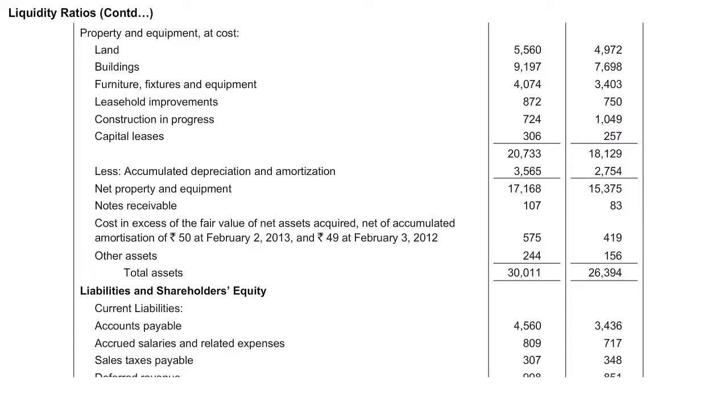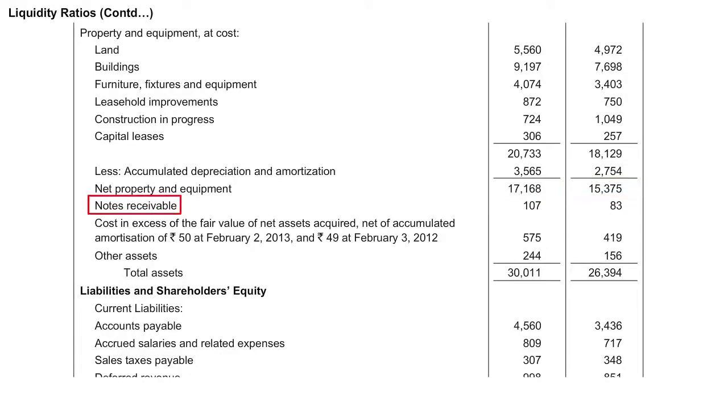The total of property and equipment recorded at cost amounts to 20,733 for the year 2012 and 18,129 for the year 2013. From that, accumulated depreciation and amortization is accordingly reduced, which is 3,565 and 2,754 for 2012 and 2013 respectively. Therefore, the net amount of property and equipment amounts to 17,168 for the year 2012 and 15,375 for the year 2013.